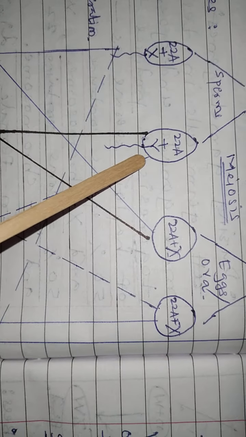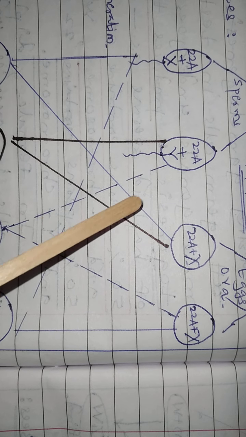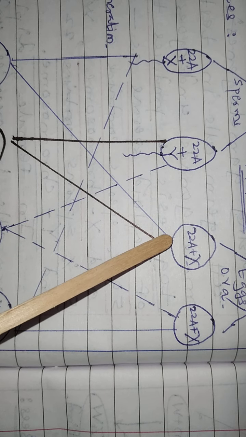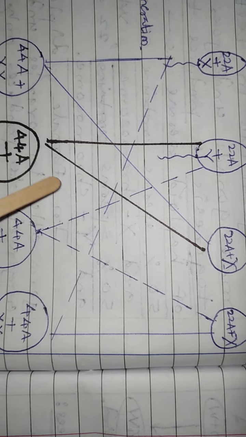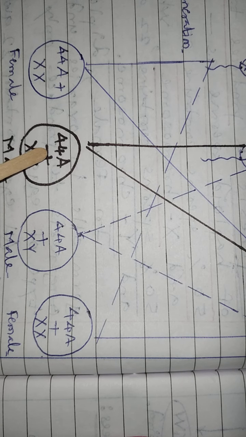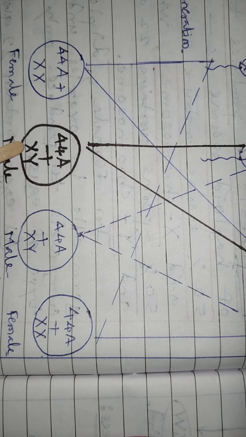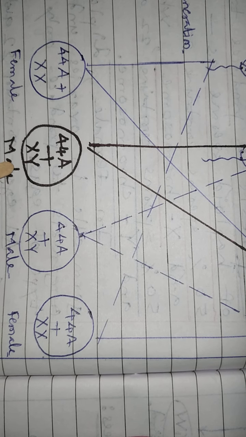While a Y-containing sperm fertilizes an egg to produce an individual having genetic makeup or genotype of 44 autosomes with 1 X and 1 Y chromosome, which is a male individual.